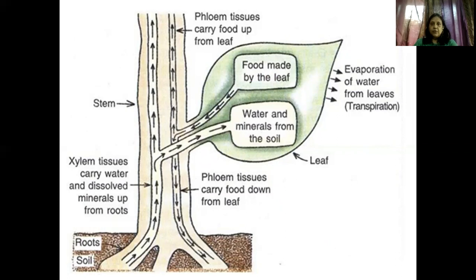Now photosynthesis, what does it do? It manufactures food, and the food made by the leaf, what happens? It comes to the different parts of the plant, right? So the phloem tissues carry food down from the leaf. Is that clear?